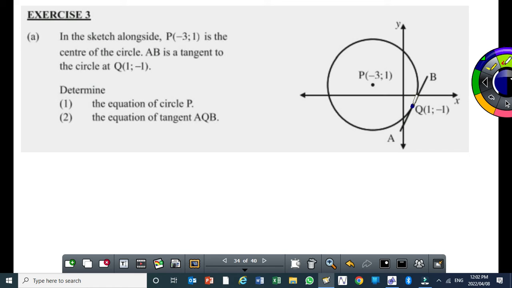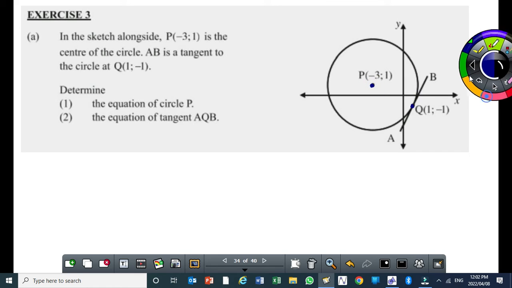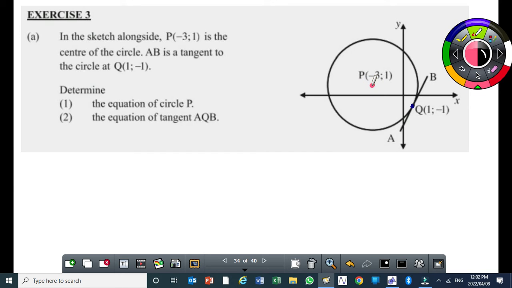But we know that the distance from the center to the point of contact with the tangent is called the radius, right? Which means that angle will be 90 degrees. At this stage, we are not trying to determine the equation of the tangent. That's part of A2. We just want to find the equation of the circle. So we have to calculate the radius of that circle.